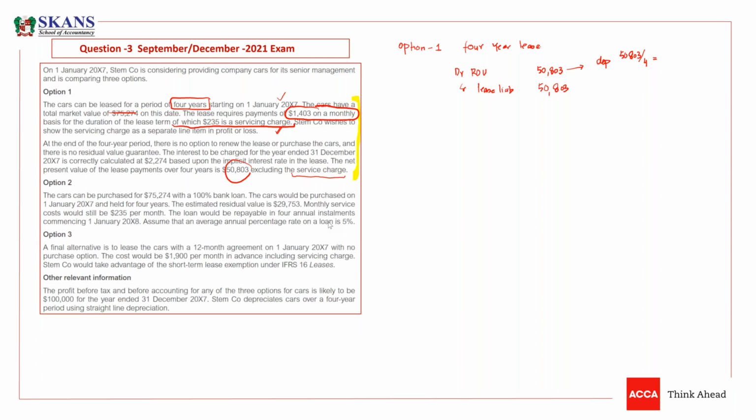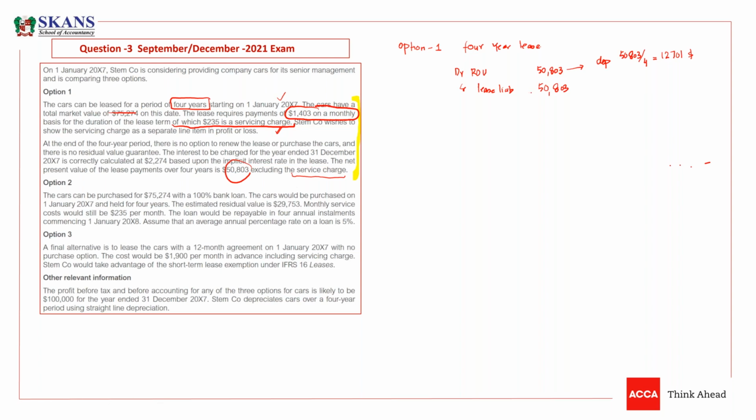Okay, fair enough. Now, guys, what is next? What would be the depreciation? The depreciation would be 12,700.71, so we'll round it off to 12,701. So the annual depreciation will be 12,701, guys.